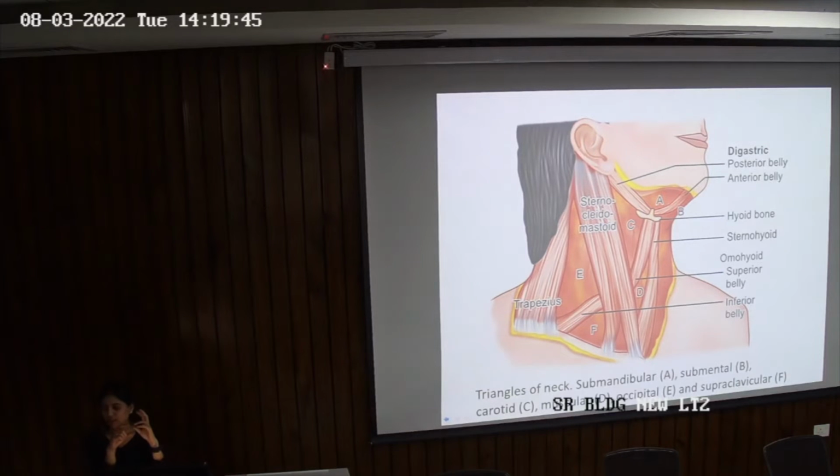Now this level 2 is again divided into 2A and 2B. Which structure divides it into 2A and 2B? There's the spinal accessory nerve which passes between them. Spinal accessory nerve classically traverses through the sternocleidomastoid from its posterior border, so it comes through it and then goes superiorly. So all the lymph nodes in front of the spinal accessory nerve are your level 2A, and the group of lymph nodes behind the spinal accessory nerve are your level 2B. Okay.